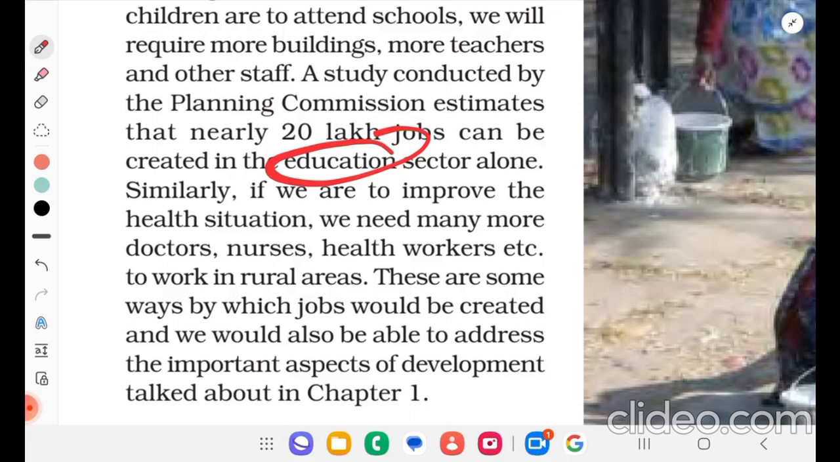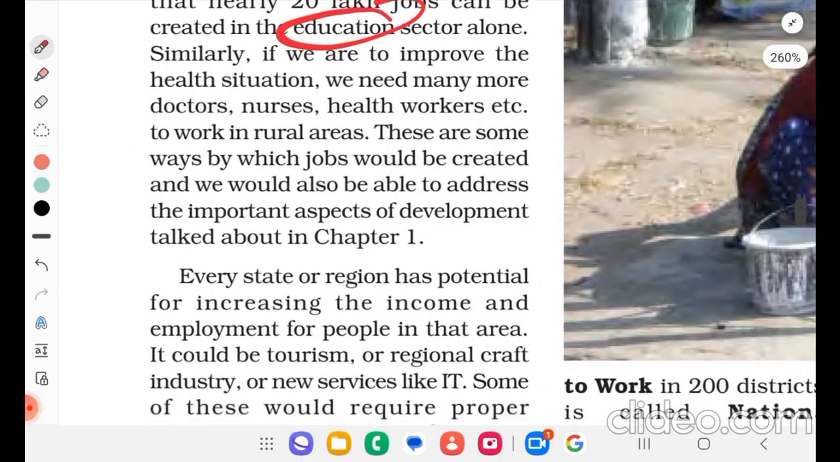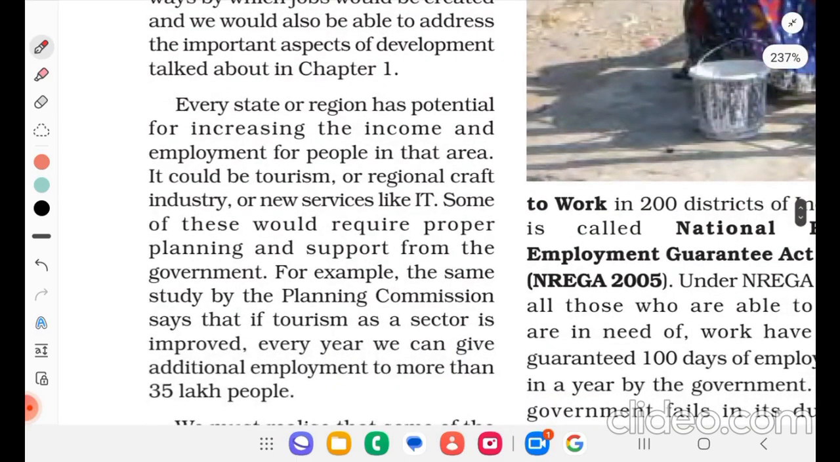These are some ways by which jobs would be created, and we could also address the important aspects of development talked about in chapter 1. Every state or region has the potential for increasing the income and employment for people in that area. It could be tourism or regional craft industry or a new service like IT. Some of these would require proper planning and support from the government. For example, the same study by the Planning Commission says that if tourism as a sector is improved, every year we can give additional employment to more than 30 lakh people.